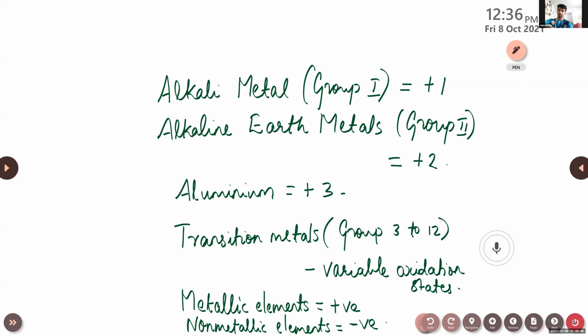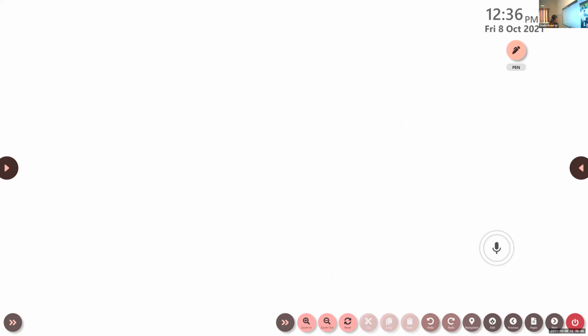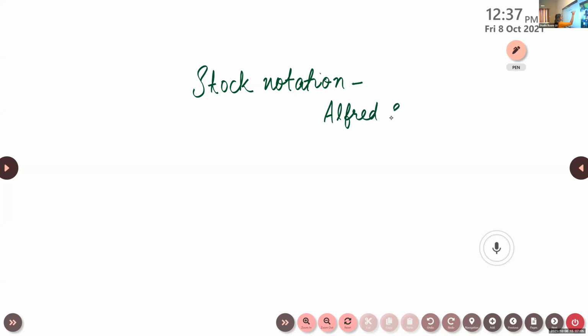Then the next one. Here, one more thing, that is Stokes notation. We can also represent the oxidation number as Stokes notation. It was introduced by Alfred Stock. Here is the representation of oxidation number by Roman numeral in parenthesis.